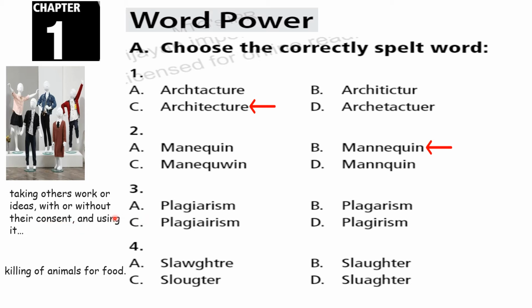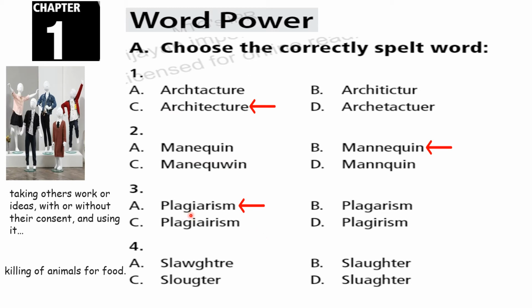If you want me to tell very simply, it is like this: stealing others' things or even ideas and boasting to others that it is mine. Got the point? Taking others' things or ideas and telling others this is mine. That is only plagiarism. So now which is the correct spelling for plagiarism?